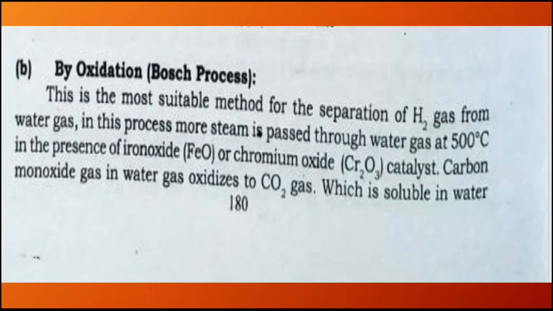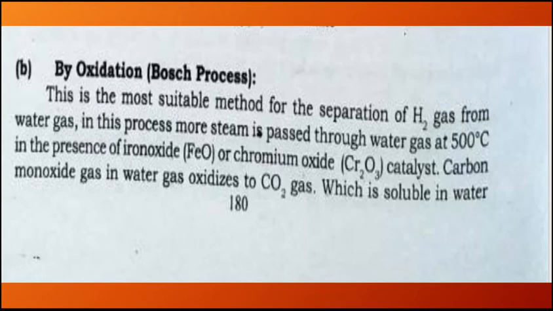Now the second procedure to separate hydrogen gas from water gas is by oxidation. Oxidation basically is a process in which there is a loss of electrons. So oxidation is loss of electrons. Whenever any atom is going to lose an electron, the process is known as oxidation. So the process name is the Bosch process, which we are going to study. It is actually the most suitable method for the separation of hydrogen gas from water gas.